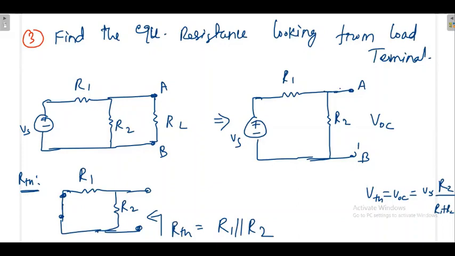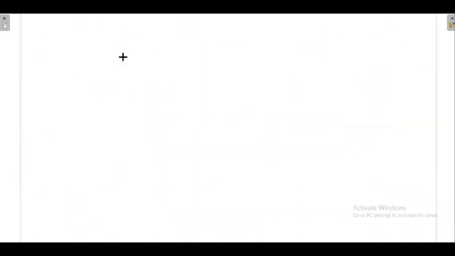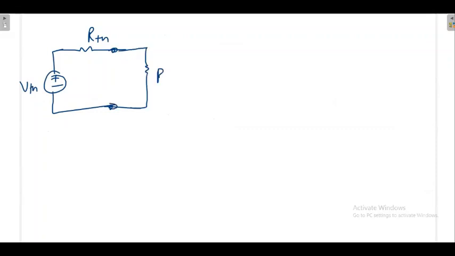You can connect like this. This is your RThevenin, and this is the VThevenin, the values you have just calculated. Then across this terminal, you can connect your load, and then you can find out the current.